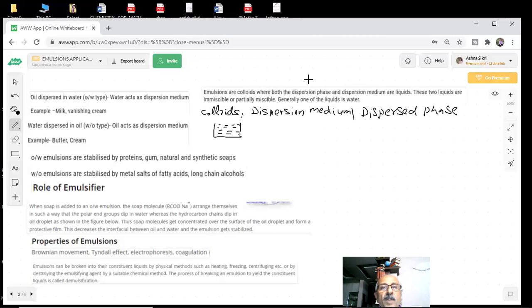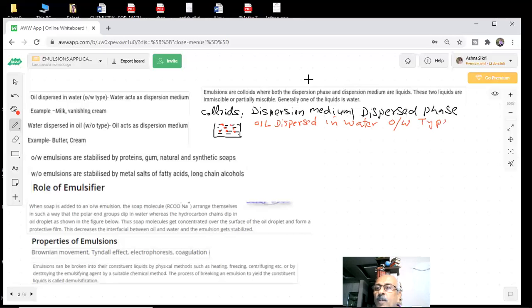Let me take the red color, and inside this you have drops of oil. The red color shows the drops of oil. So here oil is dispersed in water, and we call this the oil in water type of dispersion, OW type.